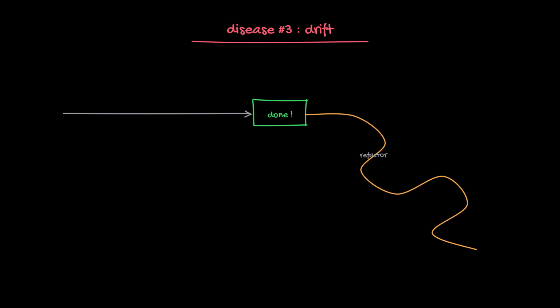Disease 3, drift. The agent finishes the task, then keeps going, refactoring things nobody asked for, polishing, wandering. A loop without a stop condition isn't an agent, it's a leak with a GPU bill. Drift is why agents feel unpredictable in production.